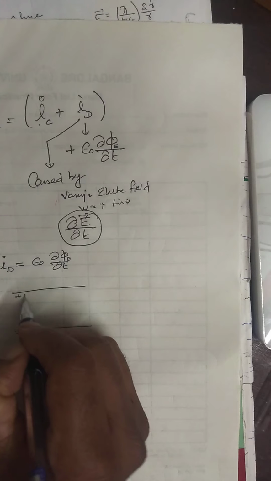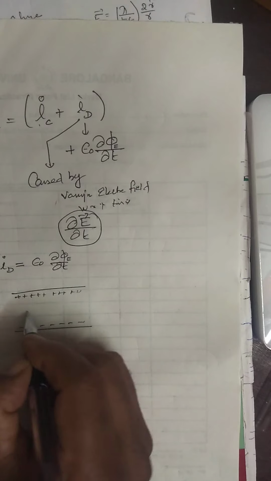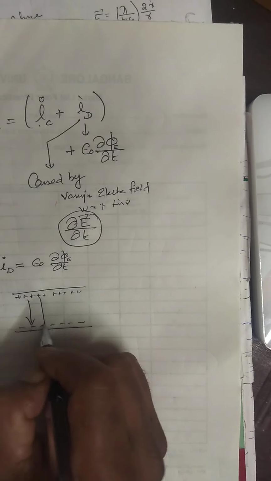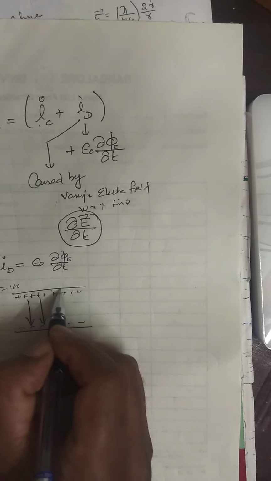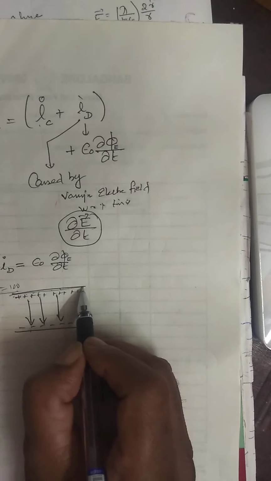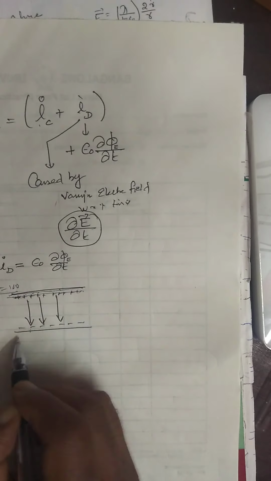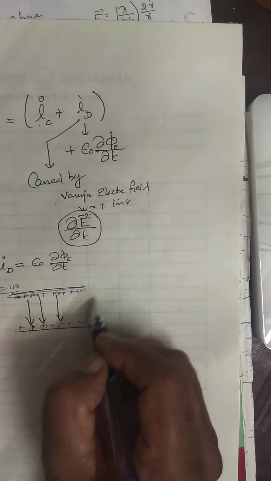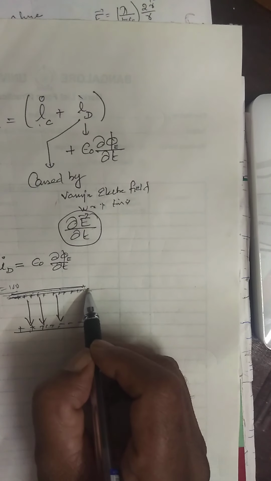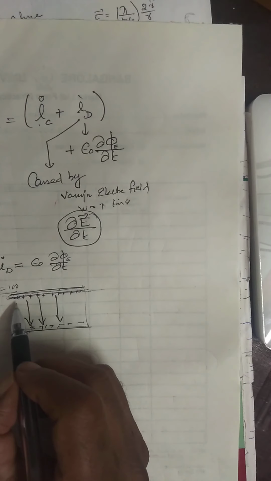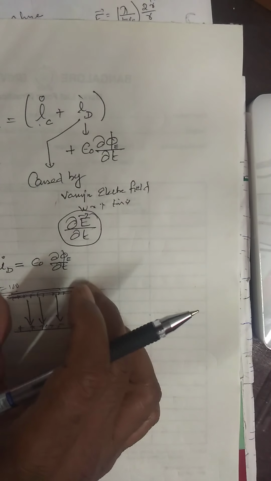See the capacitor, no? When the electric field varies, it goes from positive to negative. Suppose total charge is 100. Slowly it grows: in one minute, 100 positive charge. In the next minute, all positive charge becomes negative charge, and here it becomes positive charge. For every 60 seconds, 100 positive charge here and 100 negative charge there. In the next 60 seconds, it reverses. That means it does not appear suddenly, it gradually grows.